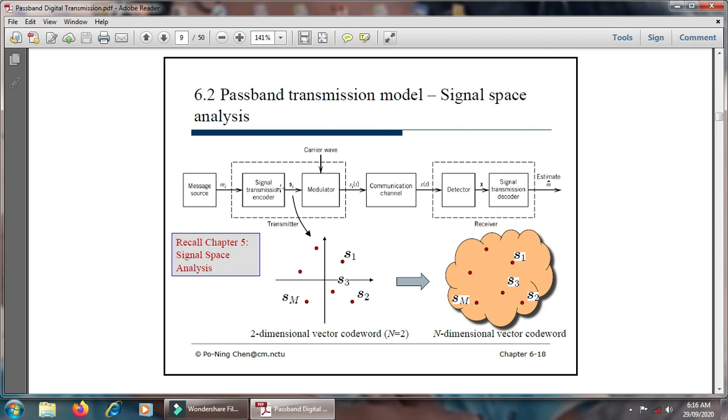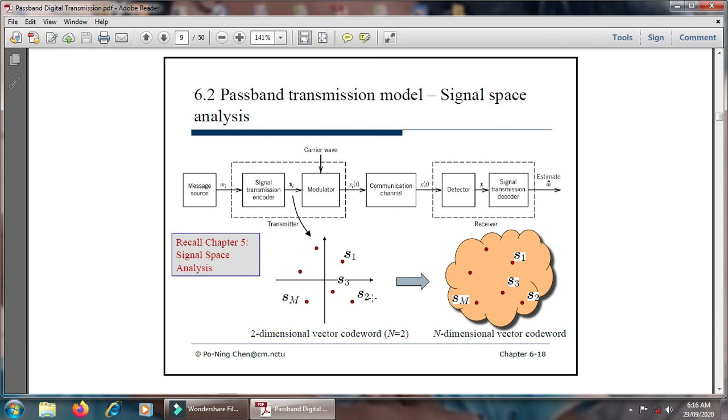encoder. Then how will the data be encoded? It will be encoded into 4 different planes: the first, second, third and fourth. The 2-dimension vector code word, where n is equal to 2. Whatever n is decided, that means how much the dimension should be, your vector code word should be generated here, and that will be the n-dimension vector code word.